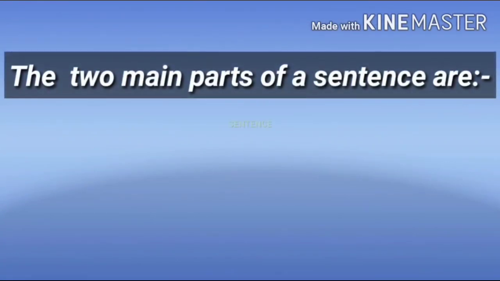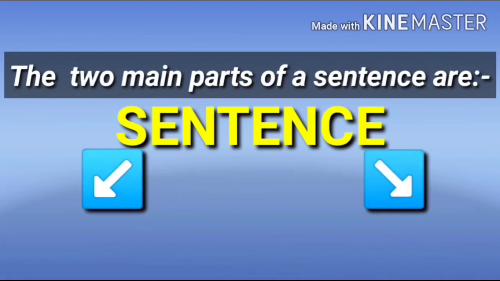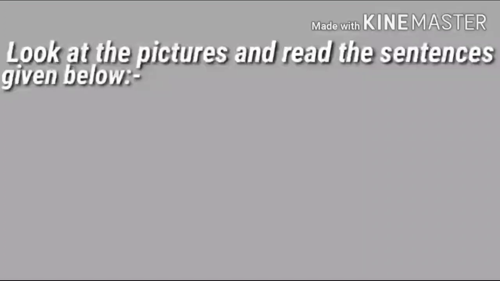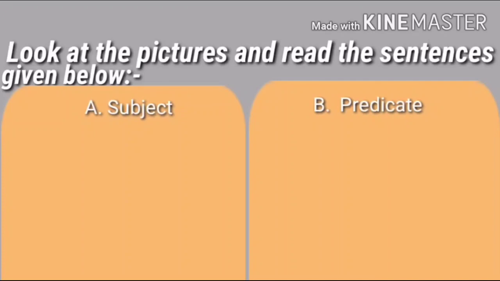Now let us understand the two main parts of a sentence: subject and predicate. Look at the pictures and read the sentences given below. As you see on the screen, I have divided the sentences into two parts, subject and predicate. Let us read the sentences one by one.